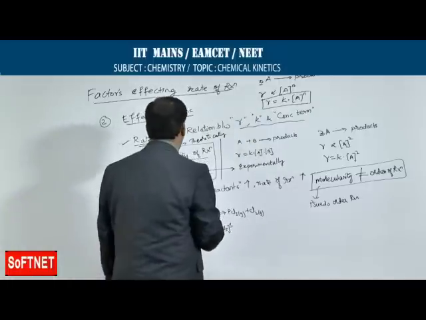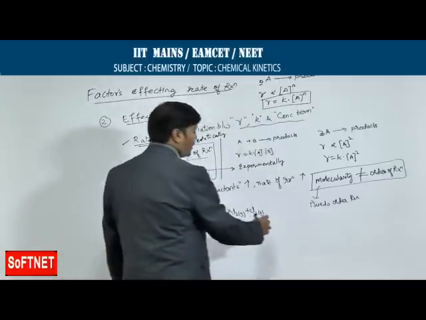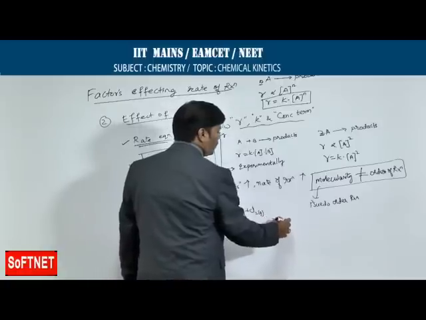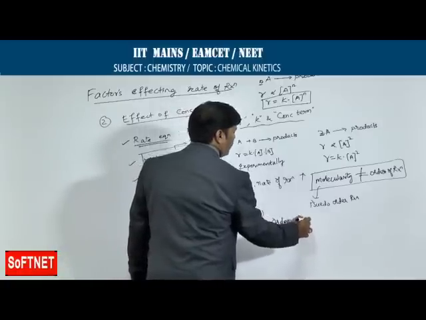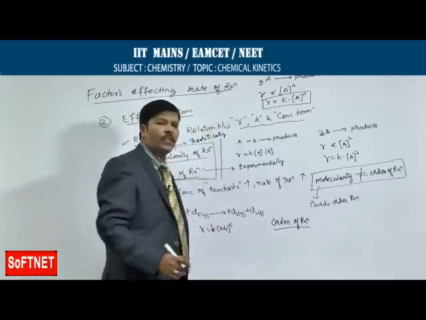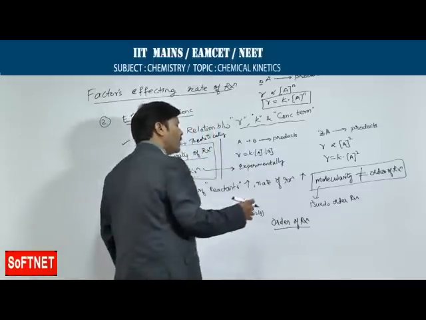What do you exactly mean by order of reaction? Order of reaction is nothing but the sum of the powers of the concentration terms.